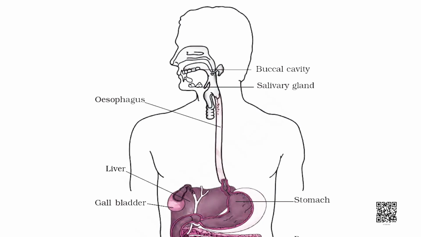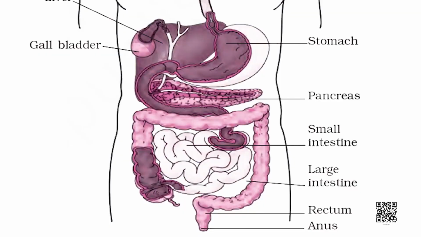The processing of complex carbohydrates starts from the mouth itself, where the salivary glands are. The processing of all these nutrients takes place in the small intestine with the help of bile secreted by the liver and pancreatic juices, which break down all these food nutrients into simpler parts.